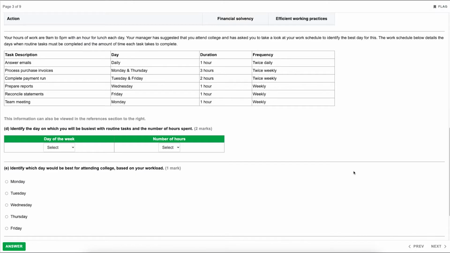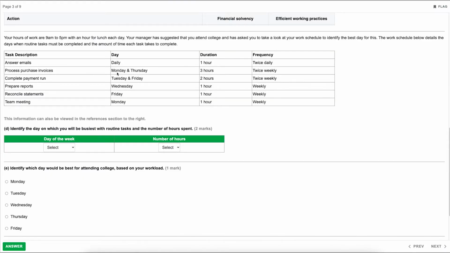Okay, so all we need to do here is have a look at the tasks, have a look at the days each task is performed on, the duration, and then the frequency. Bring it all together and that will tell us what the busiest day is. So this first one is done daily, so that's not going to narrow things down at all because that's going to affect everything. The next task, Monday and Thursday.